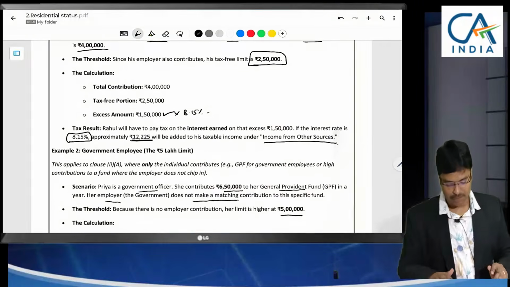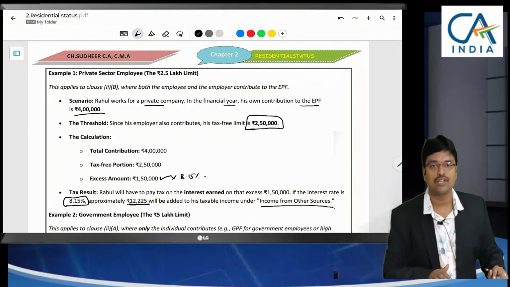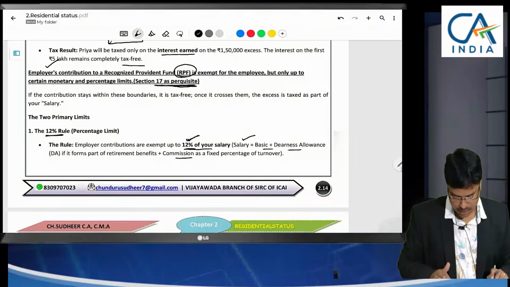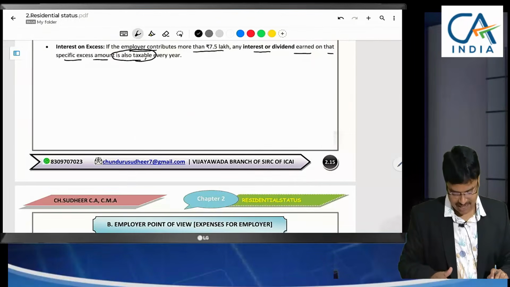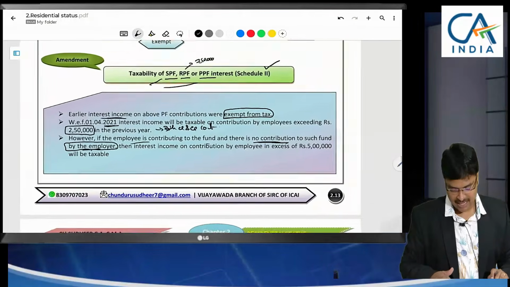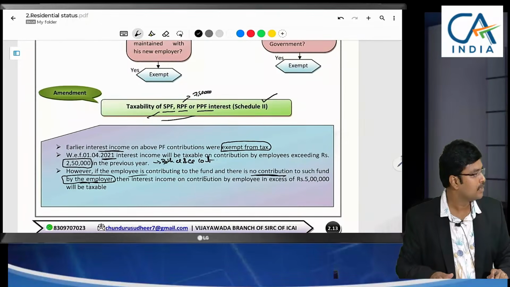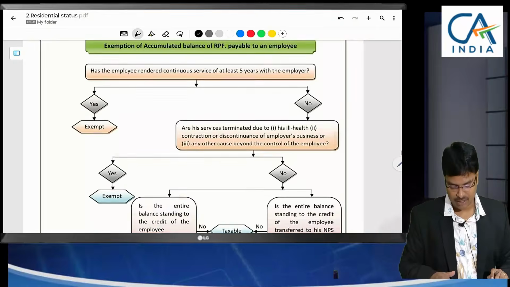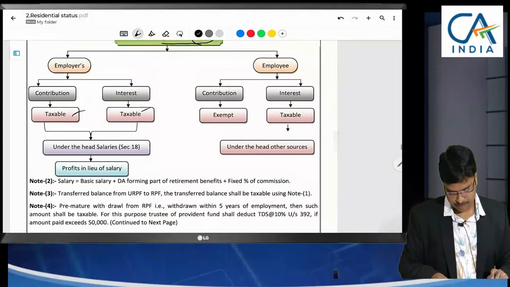That's why I tried to give examples, so that in future, even though we forget the provision, we can see this example and remember. That's why these examples were provided in the material. The material is available in the description box. Anyone who wants it can go through it. Now let me continue.